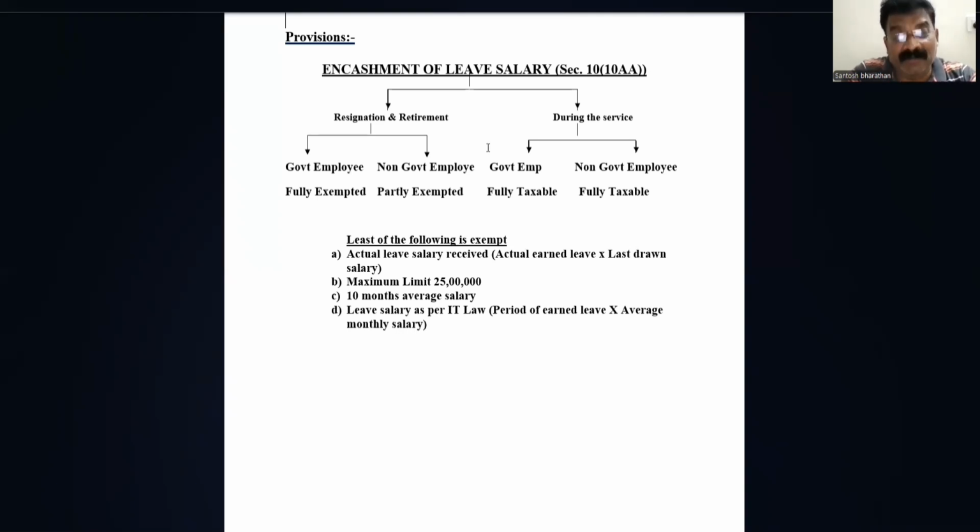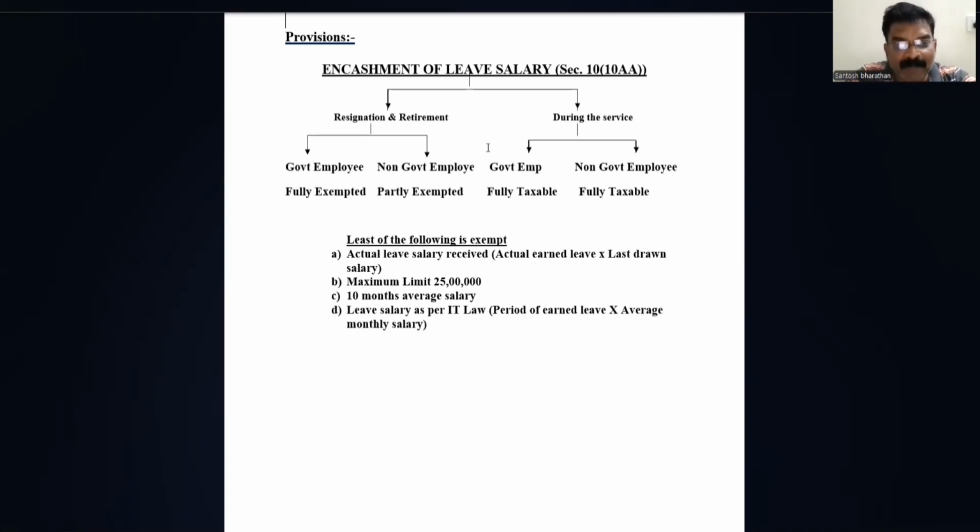Second, commission. Again for commission, it is considered only if it is based on a fixed percentage of turnover. If it is mentioned so, only then we take the commission. Otherwise we are not going to consider commission. So this is the calculation of the salary. That 10 months average salary we are going to take; later on we will see how to calculate it. Next, leave salary as per IT law. What does IT law say?